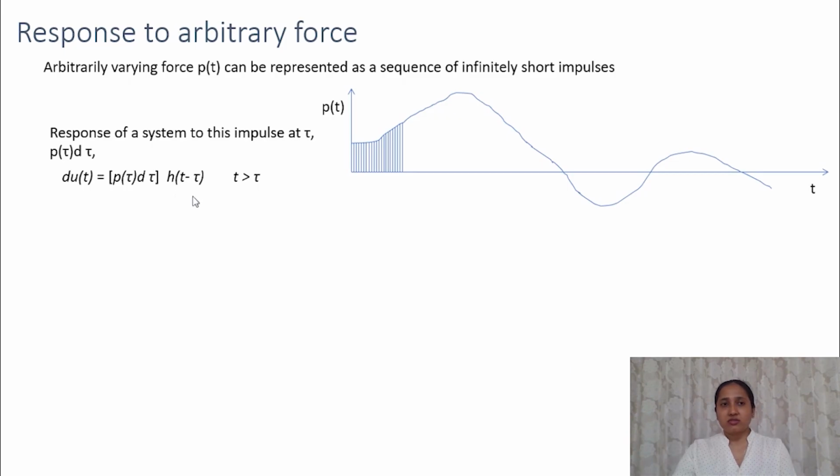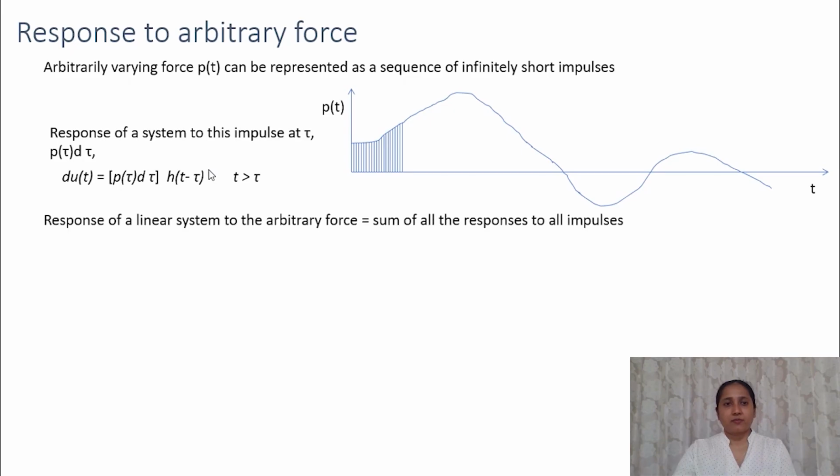So the response of an impulse equal to p tau d tau will be that times the unit impulse function. So this is possible since we are dealing with linear system. So if the system was non-linear, this will not work.